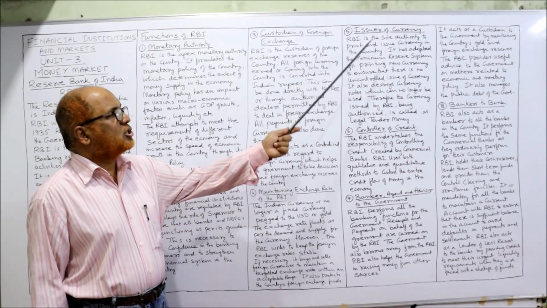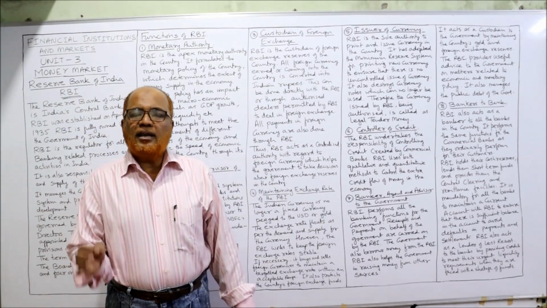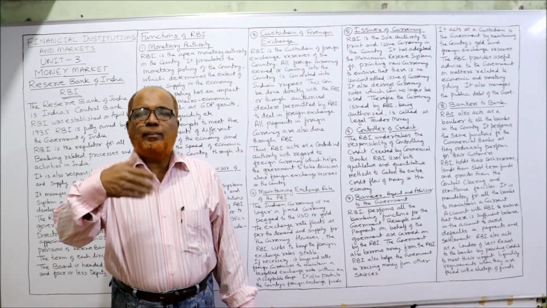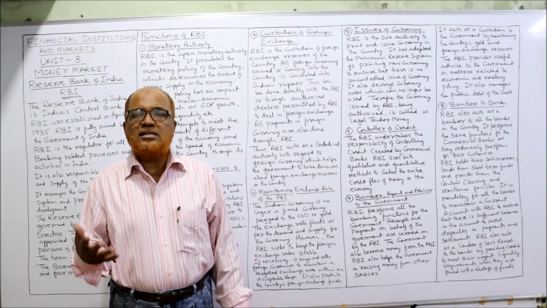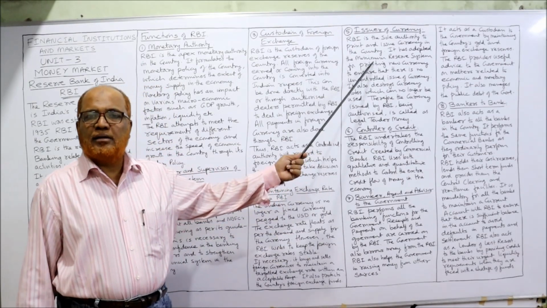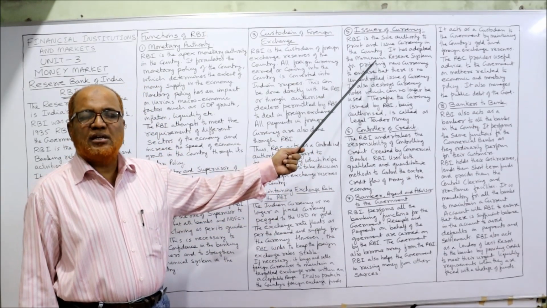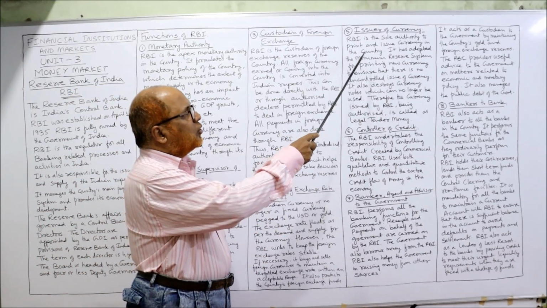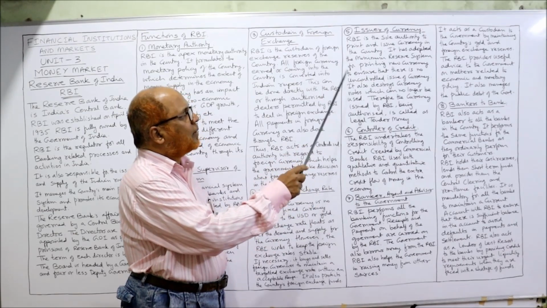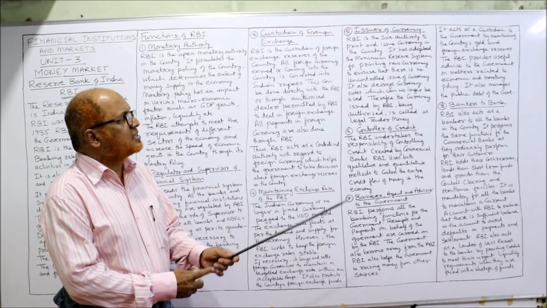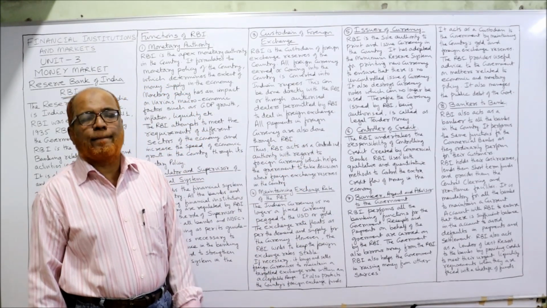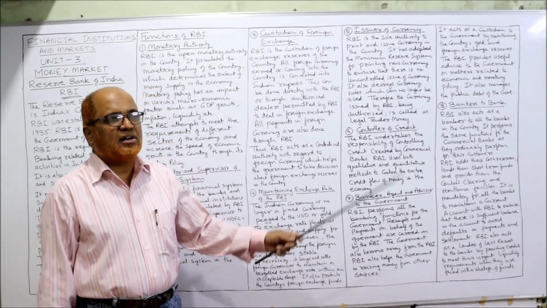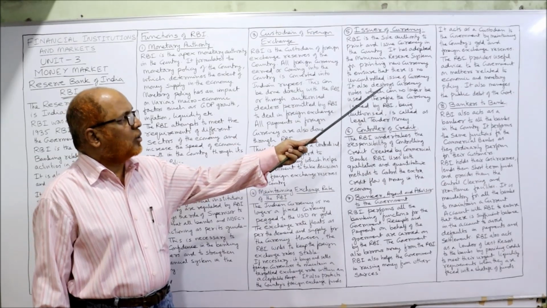Next one is issuer of currency. In India, the legal tender money, Indian rupees, will be issued, printed and circulated by RBI. So RBI's function is that it is the issuer of currency. So RBI is the sole authority to print and issue currency in the country. It has adopted the minimum reserve system for printing new currency. So the system which is adopted for printing new currency is the minimum reserve system. There is no uncontrolled issue of currency.